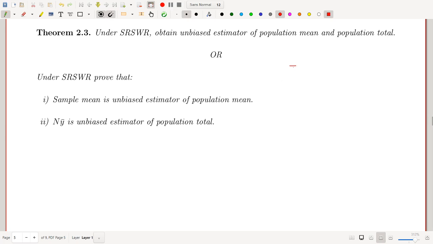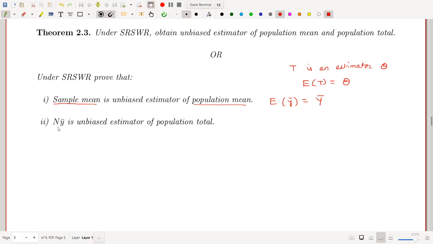Now suppose T is an estimator of population parameter theta. Then T is said to be unbiased estimator if expected value of T is equal to theta. So in this case, we want to prove sample mean is an unbiased estimator of population mean. Actually we have to prove expected value of small y bar is equal to capital Y bar. This means sample mean is an unbiased estimator of population mean.